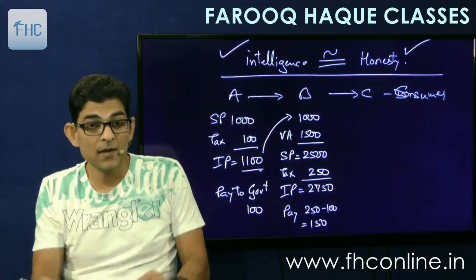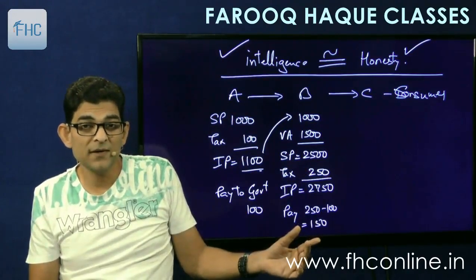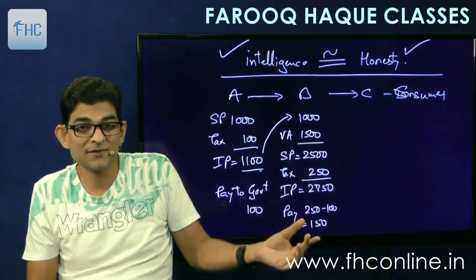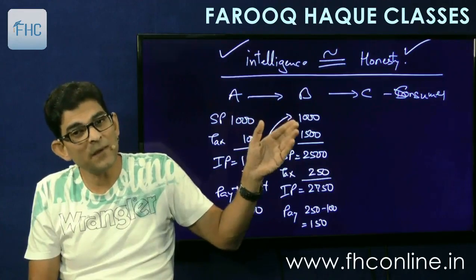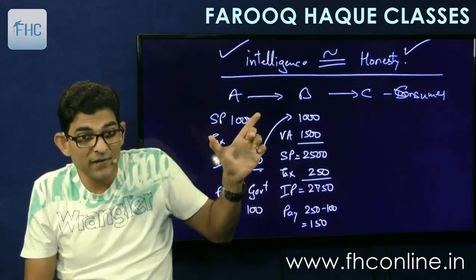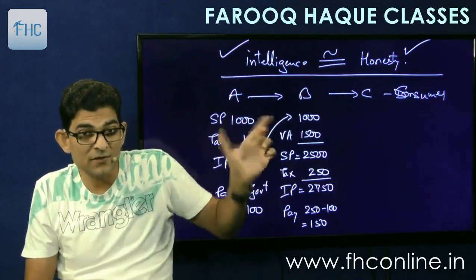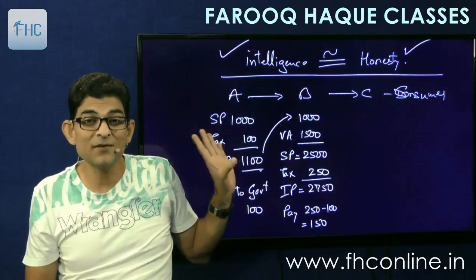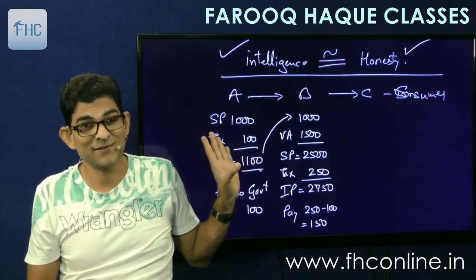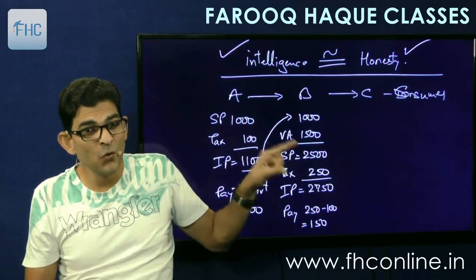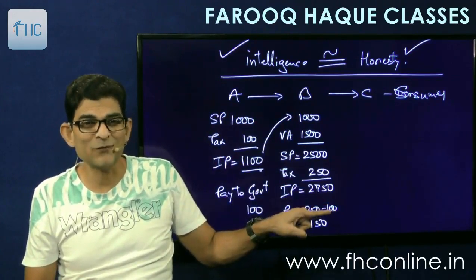Now if you see, this 150 is nothing but 10% of 1500, that is the value addition. So ultimately I am paying tax on value addition only. But there is a check in this, a check for tax evasion. How? If this person does not pay this 100 rupees to the government, you will not get this set off.